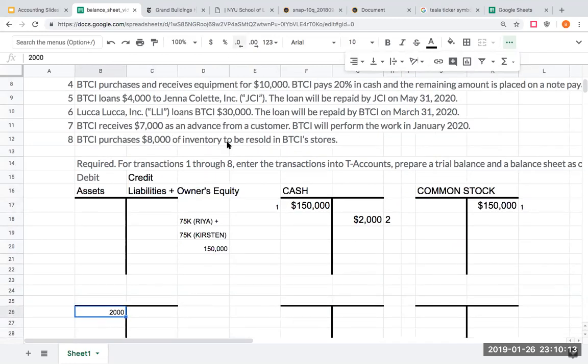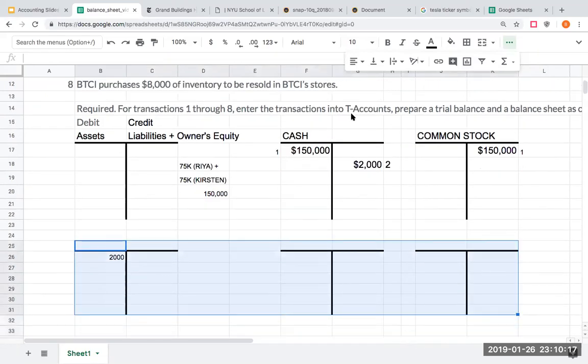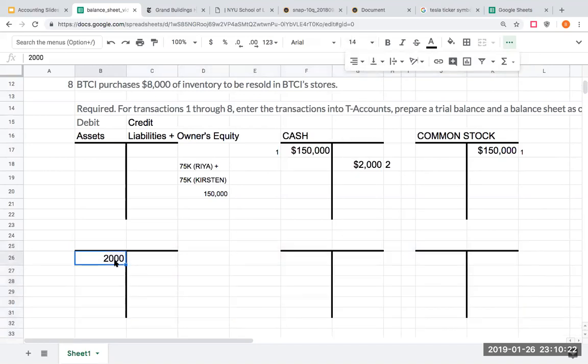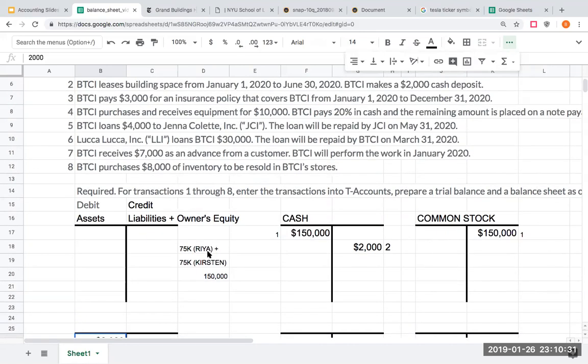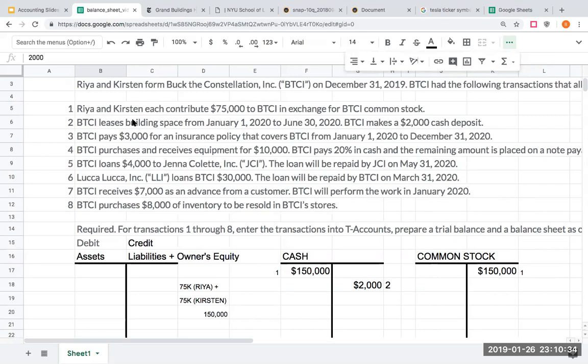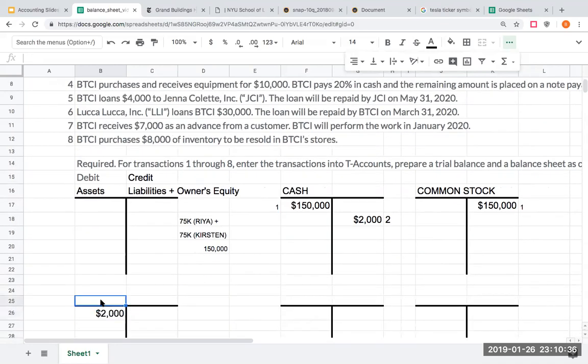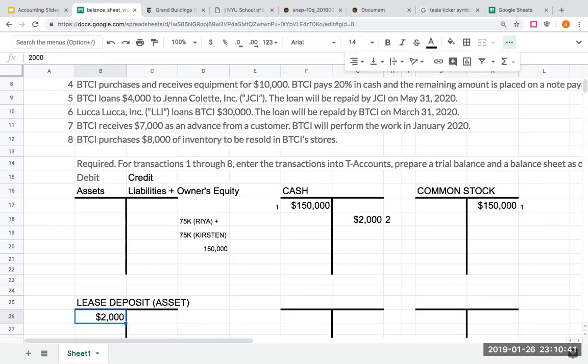This is $2,000. What exactly do I want to call this? Well, this is a deposit. Essentially, it's like a rental deposit. When you pay a security deposit to a landlord, hopefully you haven't trashed the place by the end of the lease, and so you'll get your money back. So right here, I'm going to call this a lease deposit, which is an asset. And so I'm increasing my asset here with this debit.